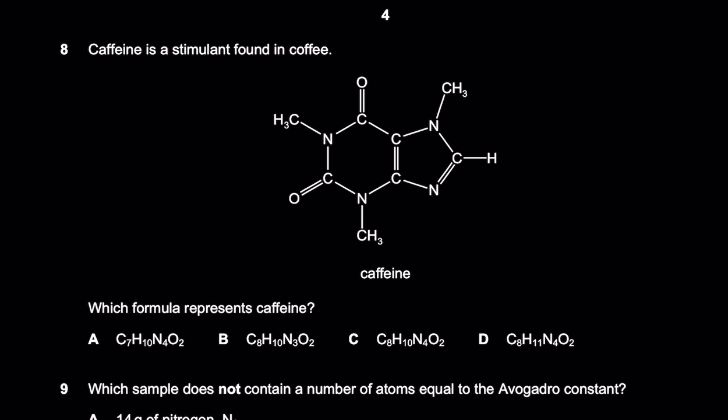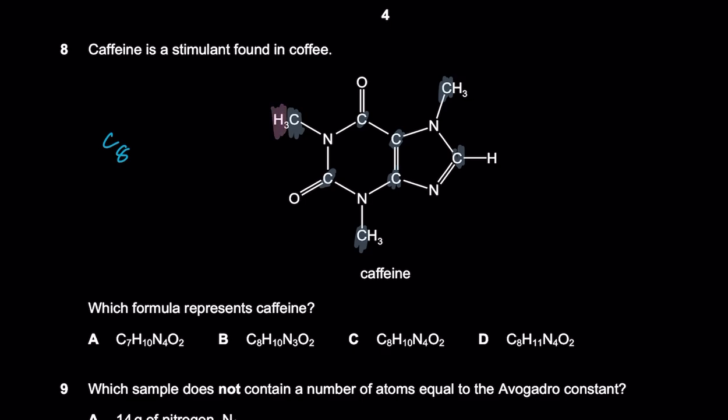Count कर ले. सारों को count कर. I can't count it, man. You just count it. Carbon 1, 2, 3, 4, 5, 6, 7. 7 carbons हैं. तो C आपके पास 7 नहीं है, sorry. एक और भी, हाँ ये भी 8 carbons हैं. तो C 8 आ गया. फिर hydrogens count कर ले. Yeah, thank you guys. Hydrogens count कर ले.